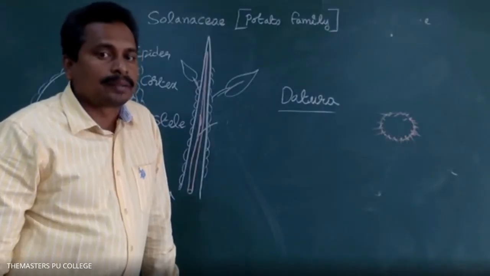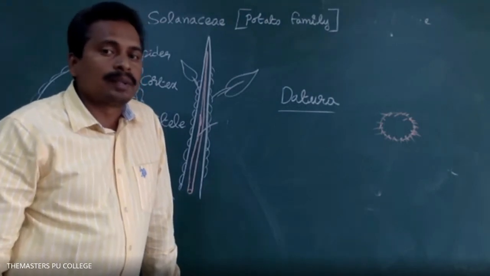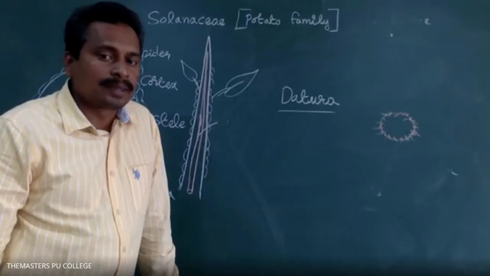Alternate phyllotaxy. Very good. As per NCERT, what are the given examples for alternate phyllotaxy? China rose, chili, Datura, sunflower. Please message me the answer. Mustard plant, China rose, chili, Datura, sunflower, brinjal.